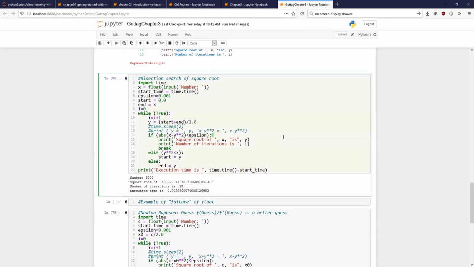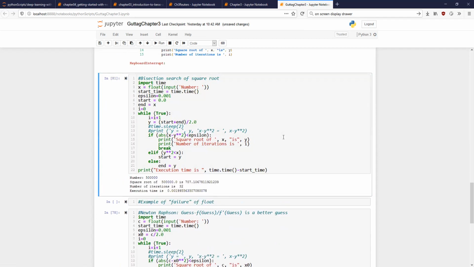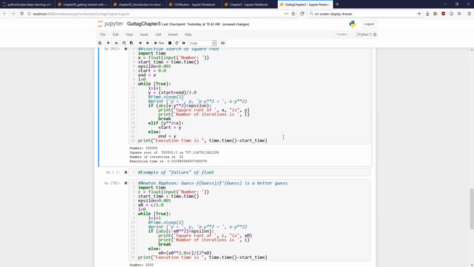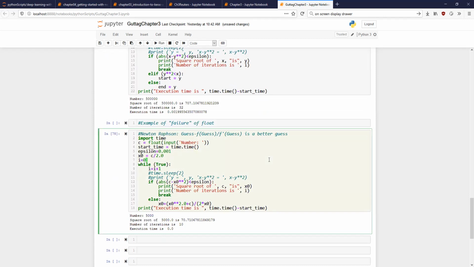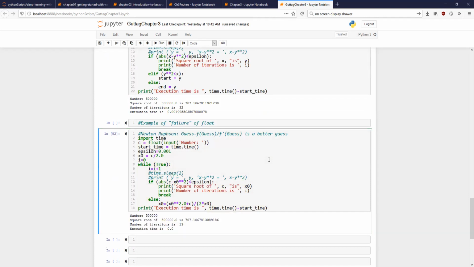Well, let us give an even bigger number. Again, it is not really taking any long time. This is 500,000. The number of iterations is again, execution time is 0, almost instantaneous. So in this case, you can think of execution time as approximately equal to the number of iterations because calculations are pretty similar.